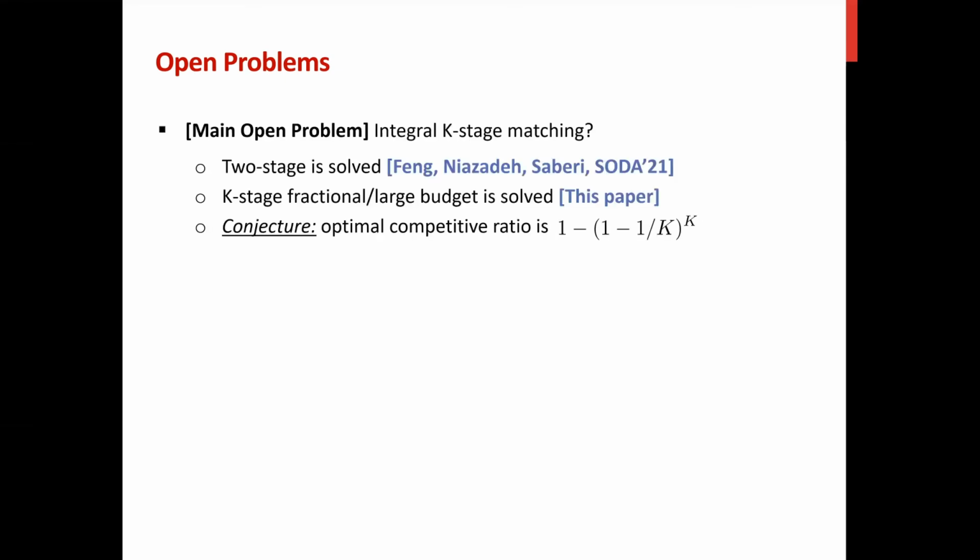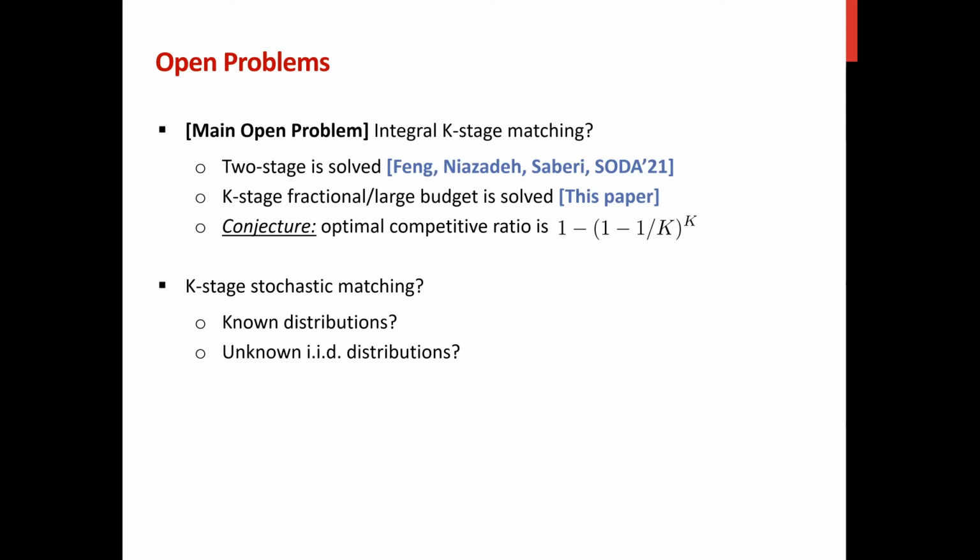Here are some open problems left from this paper. The main open problem is trying to identify the optimal competitive ratio for the integral k-stage matching. And for the special case of two-stage, it has been solved by our recent work. And we conjecture that the optimal competitive ratio remains unchanged if we shift from the fractional setting to the integral setting.